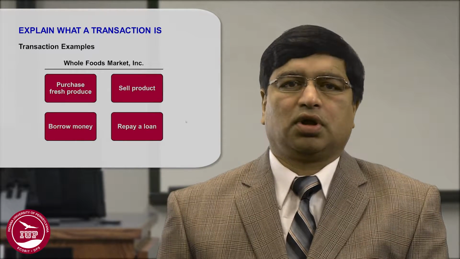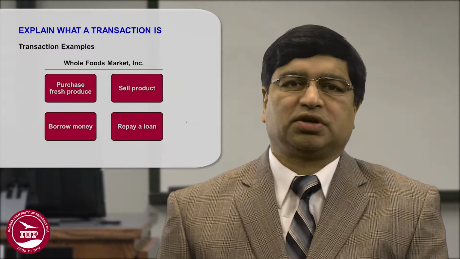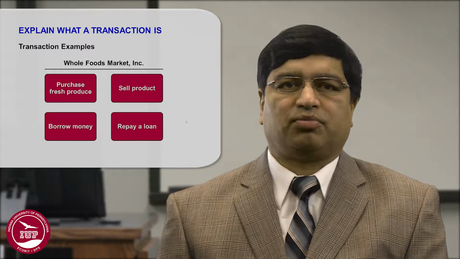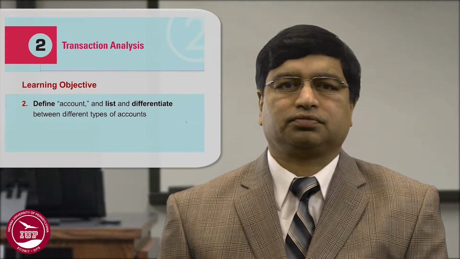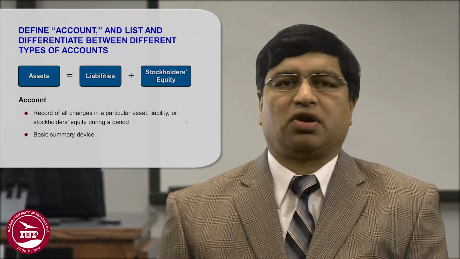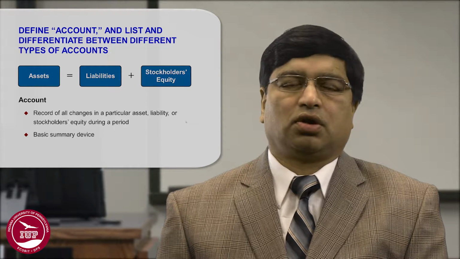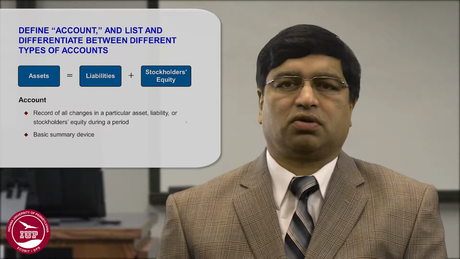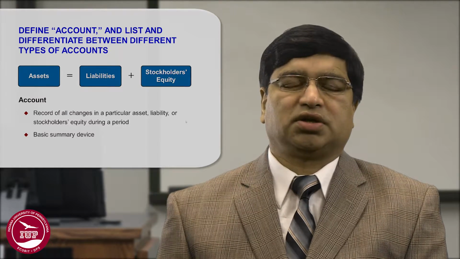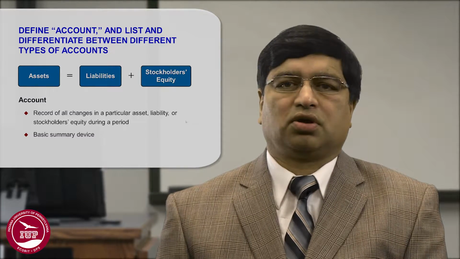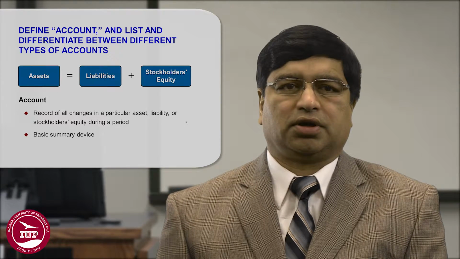For example, for a Whole Foods Market, purchasing fresh produce or selling a product or borrowing money or repaying a loan, they are all examples of a transaction. So as we saw, the basic accounting equation, or in the balance sheet as we show it, you've got assets equal to liabilities plus stockholders' equity. And all of those transactions will impact the assets, liabilities, or stockholders' equity separately.